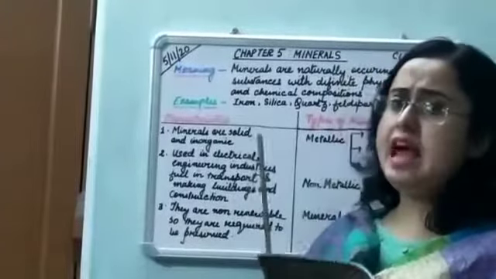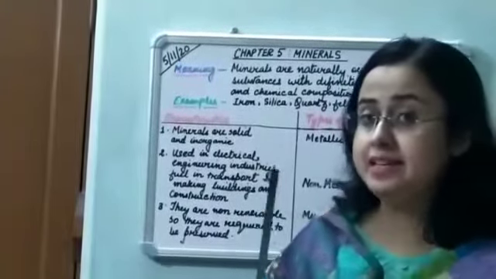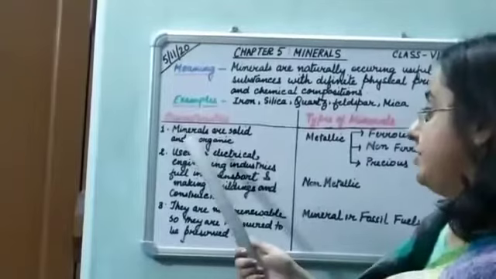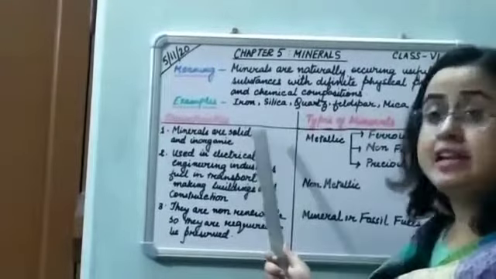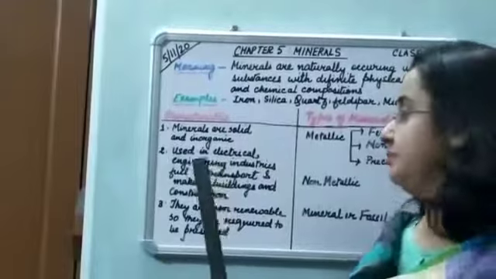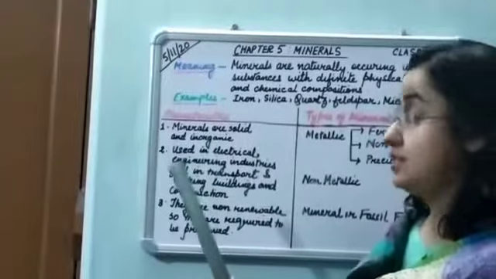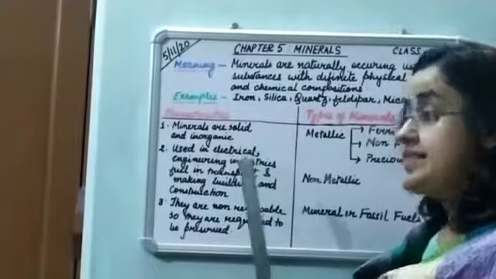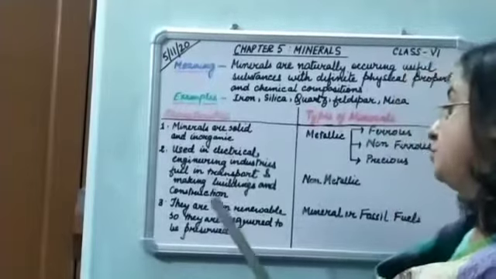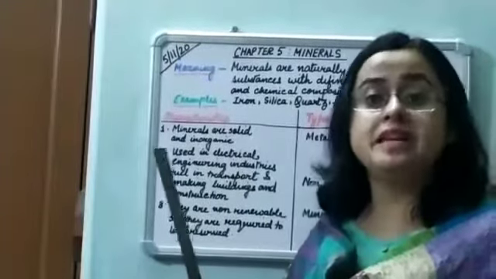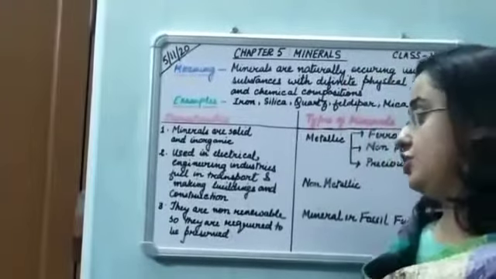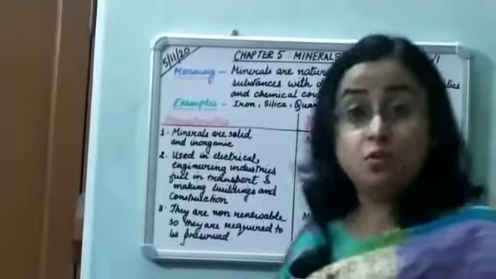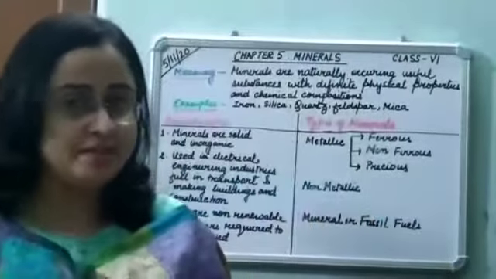Alright. Now, minerals possess certain characteristics. Let us study the characteristics. The first characteristic. Minerals are solid and inorganic. Secondly, they have many uses. What are the uses? They are used in electrical and engineering industries. They are used as a fuel in transport and also for making buildings and for construction. Minerals are non-renewable. Hence, it is required to preserve the minerals.